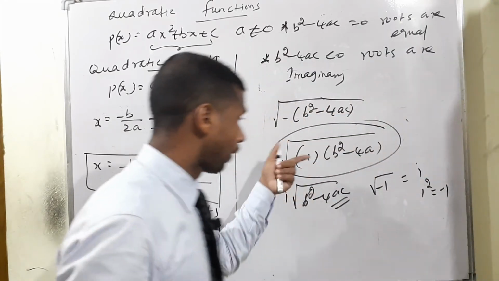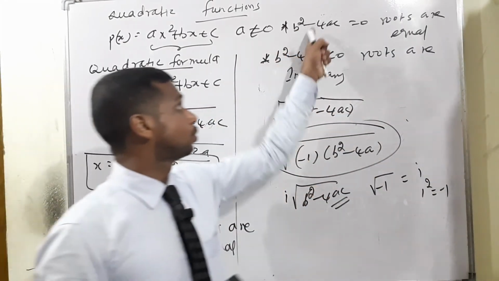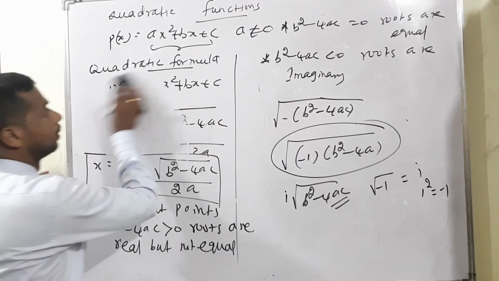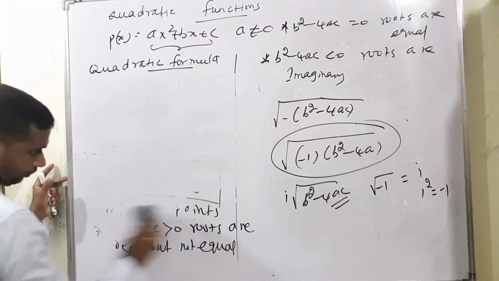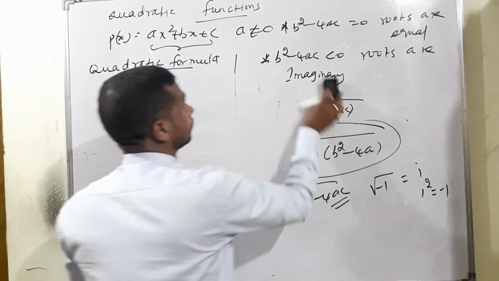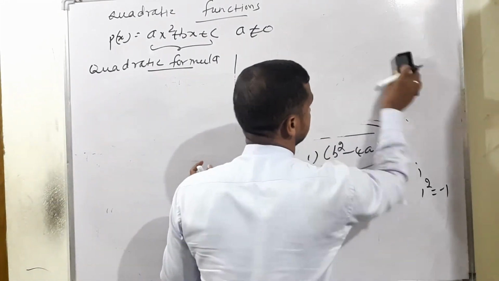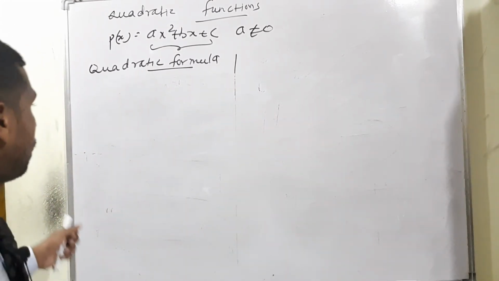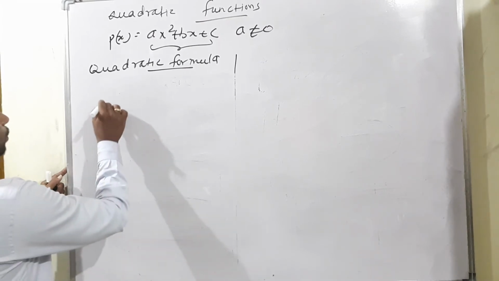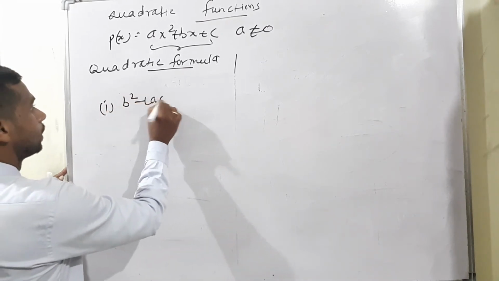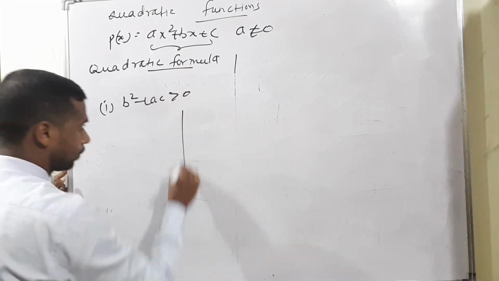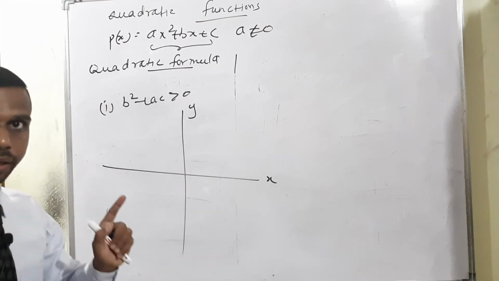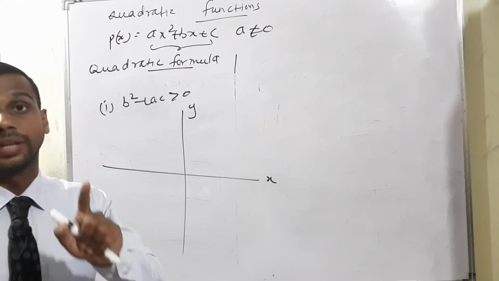Then these 3 points, point number 1, point number 2, point number 3, how do they apply in the graph? Listen. First one, b square minus 4ac greater than 0. On the x-axis and y-axis, greater than 0 means the roots are real but not equal.